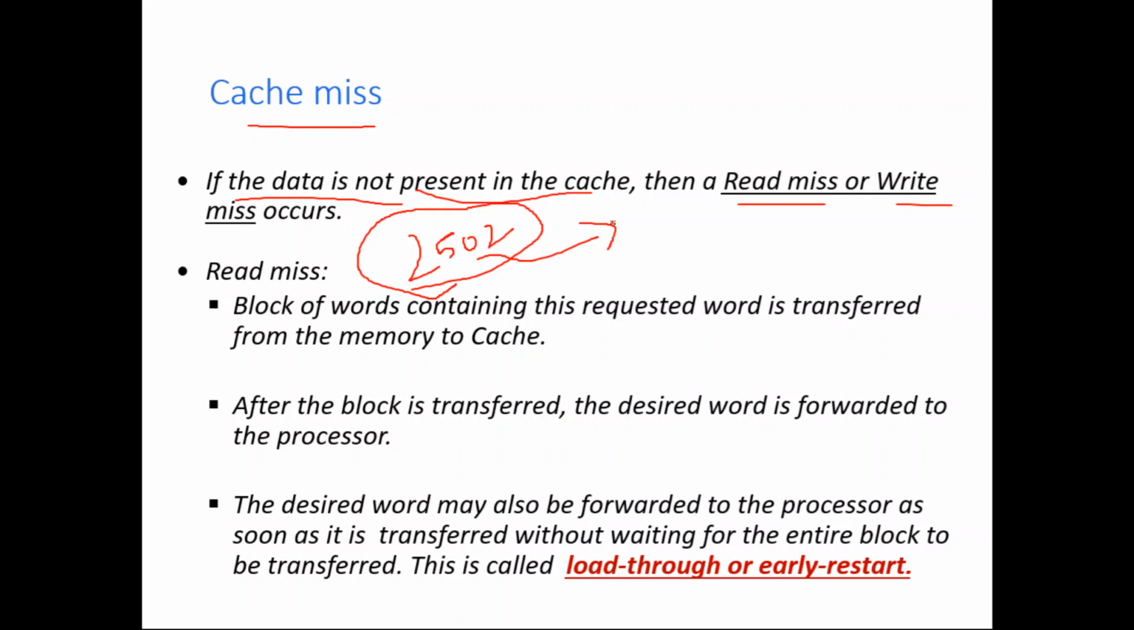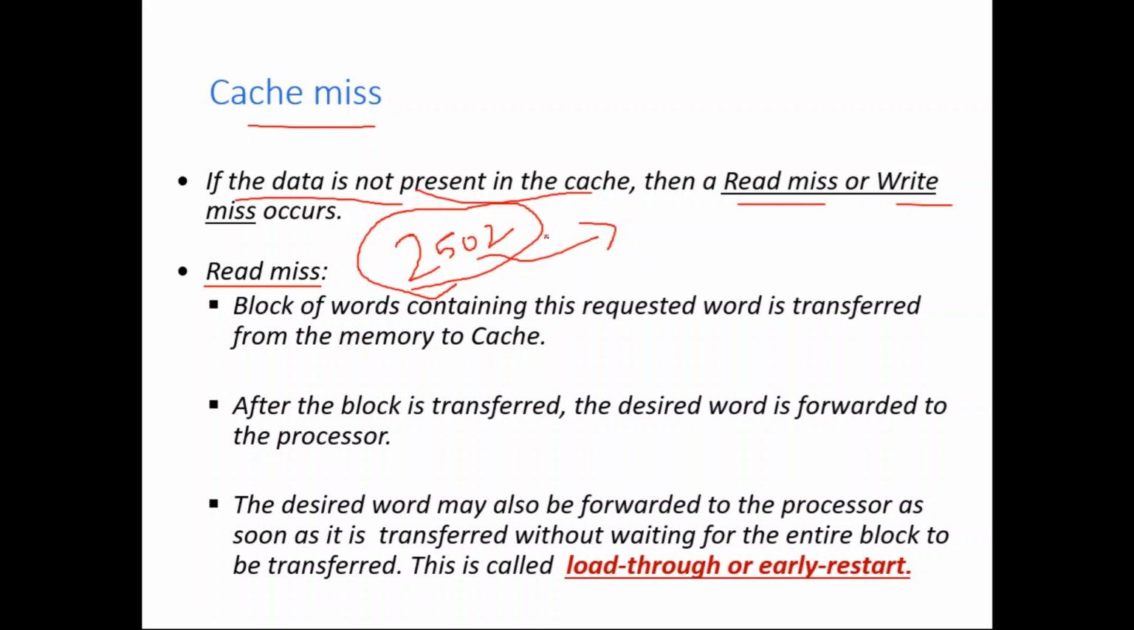If it is available, it can be read. That's it, fine. But if it is not available, whatever content the CPU is looking for, if that content is not available in the cache memory, then that is called a read miss. The CPU wants to read that content, but it is not available in the cache memory. That is called a read miss. So if there is a read miss, then what should happen?